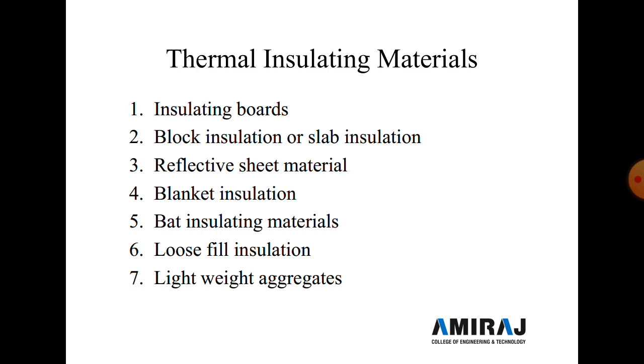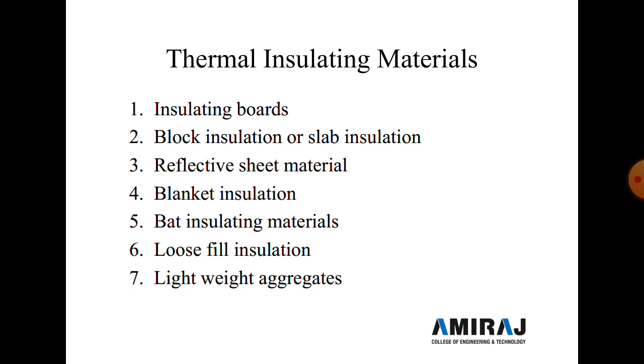This type of insulating material can be directly spread over the wall surface and ceiling surface to make it thermal proof. These blankets are available in 12 mm to 18 mm thickness. And this blanket is made from animal hair, cotton fiber, or processed wood fiber, or mineral wool, etc. Now the fifth type of material is batt insulating material.